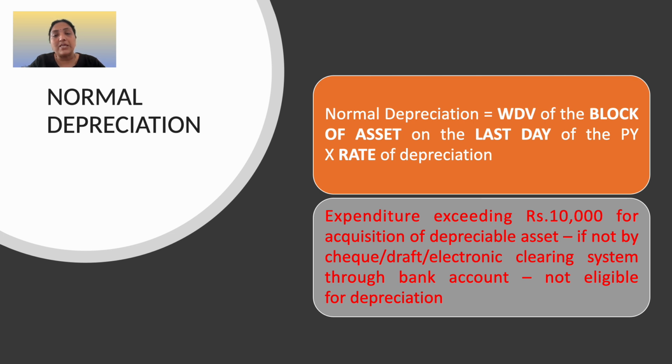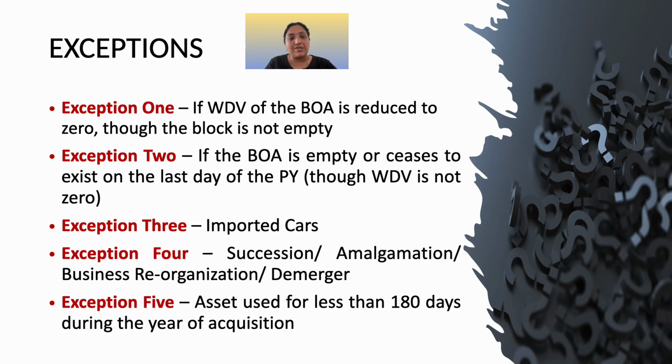Here you have to note that if any expenditure was incurred and the amount exceeds rupees 10,000, if it is paid in cash, it will not be allowed for depreciation allowance. That is, if the payment made with respect to that asset exceeds rupees 10,000, only if the payment is made by cheque, draft or electronic clearing system will it be eligible for claiming depreciation.